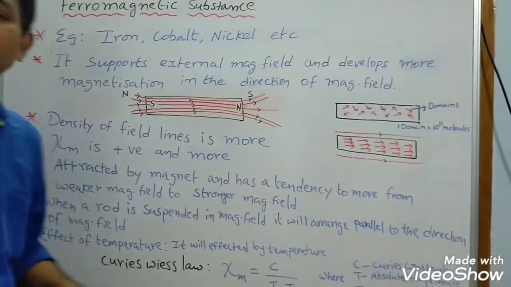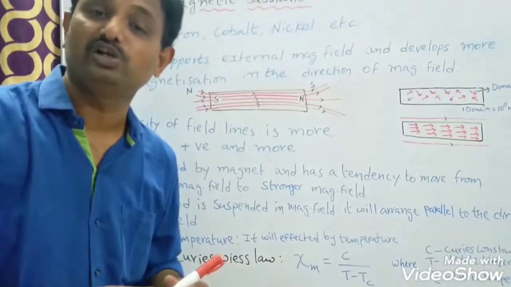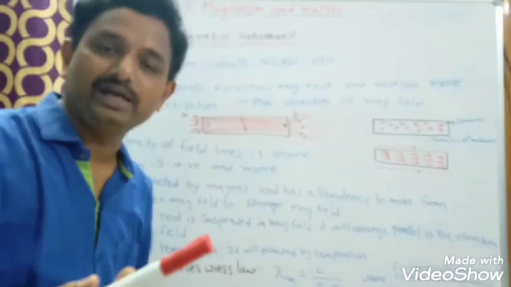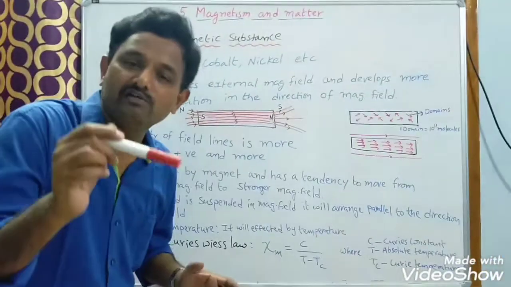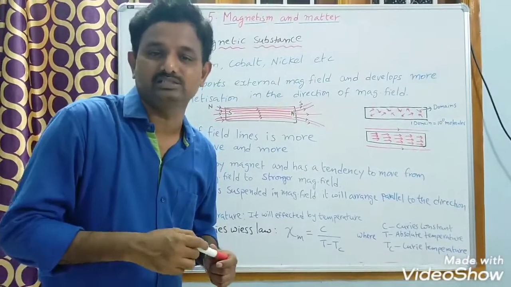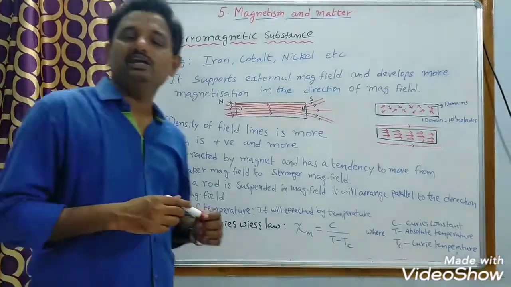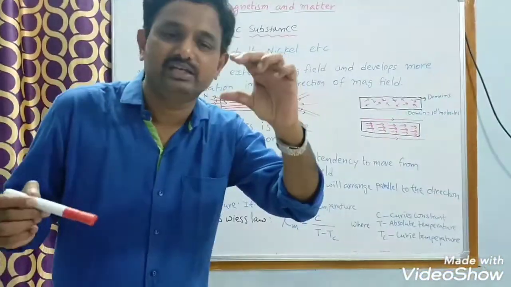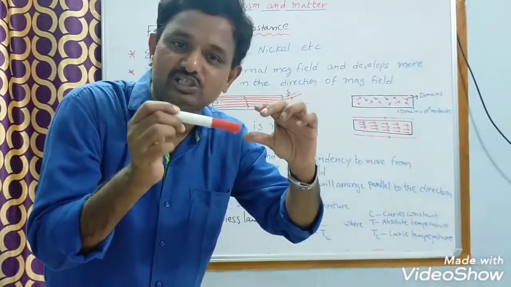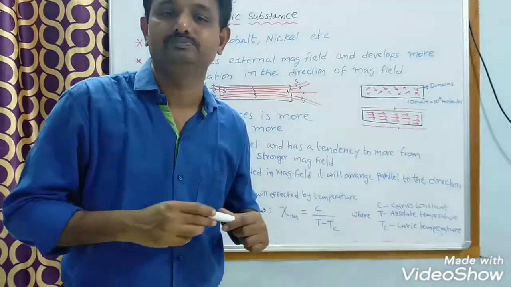Then what about its magnetic susceptibility? Its magnetic susceptibility is positive and large. That means ferromagnetic substances, having large magnetic susceptibility, can be easily magnetized. Then, if you place a ferromagnetic substance near a magnet, what happens? It is attracted by the magnet and has a tendency to move from a weaker magnetic field to a stronger magnetic field.